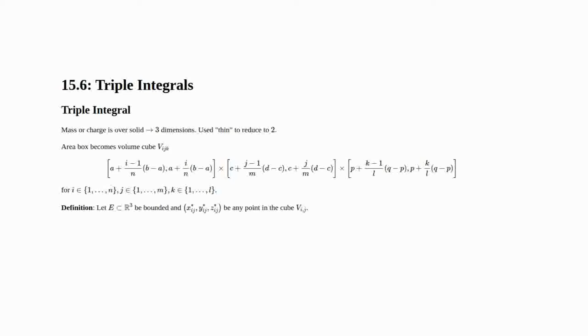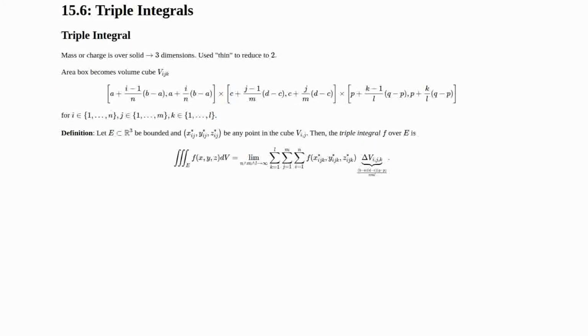Now we can define the triple integral, which is identical to the definition of the double integral, except that now it's over 3 variables. So the triple integral of f of x, y, and z over some bounded region E is defined as the limit as the minimum of n, m, and l goes to infinity of this triple sum, so now we have triple Riemann sums, of f evaluated at a point in the box, x star ijk, y star ijk, z star ijk, times this little volume increment Vijk.